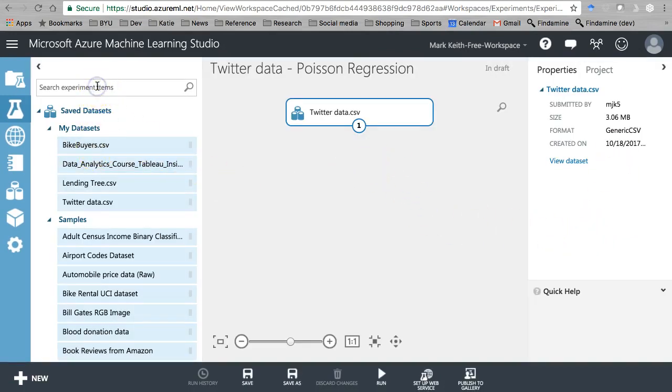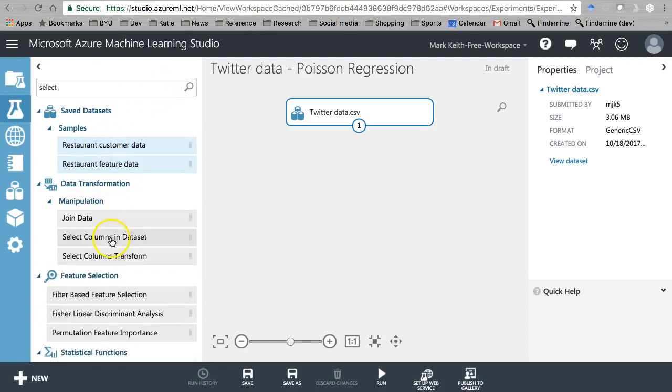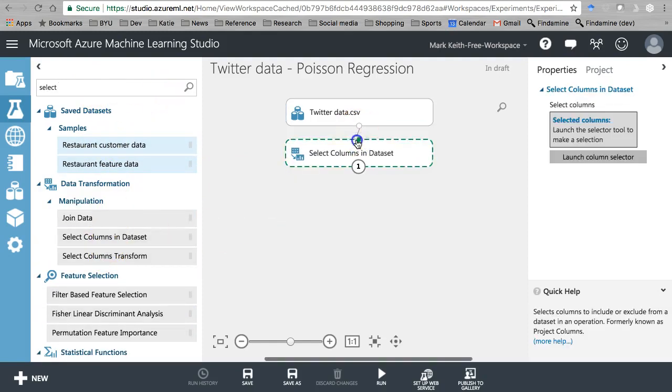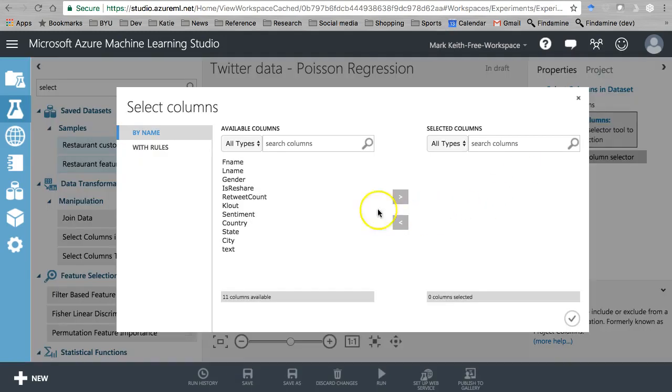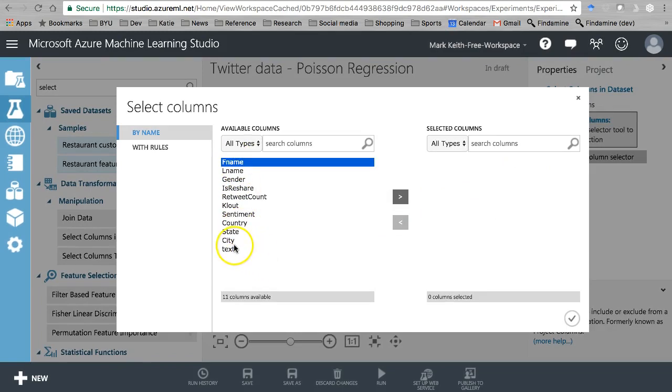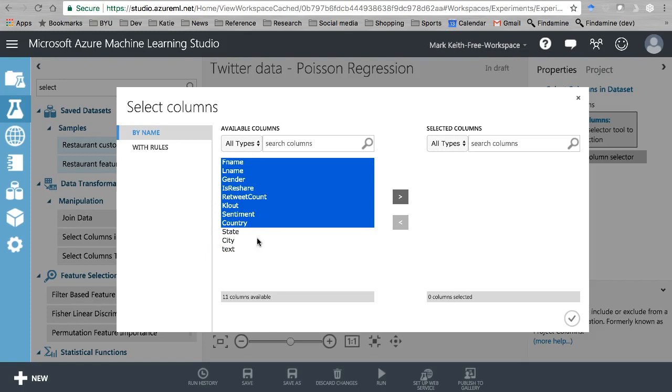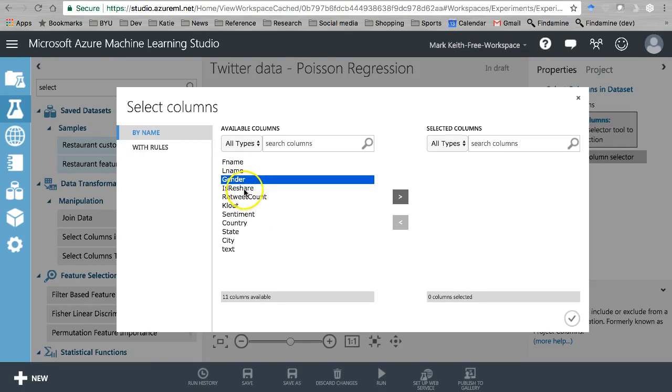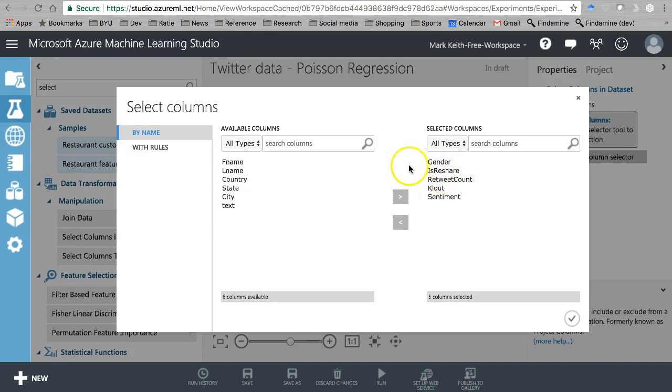We better add a select columns module because we don't want to use the actual tweet text in this. So let's eliminate that real quick. Let's get rid of or include, F name down to, do we even want state and city? Let's keep this simple right now and just go through country. Although we do have quite a few countries, that might be more than I want to do for this example. Obviously we don't want name either. So let's do gender through sentiment. We'll just look at the tone of the tweet, their clout score, whether or not it's a reshare, and gender, to try and predict the number of retweets.